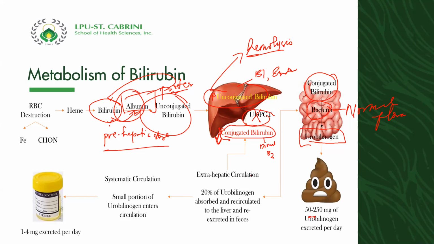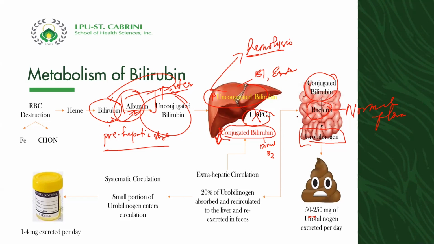On the other side, the urobilinogen might go back to the liver for what we call reabsorption, and part of it will enter the circulation.